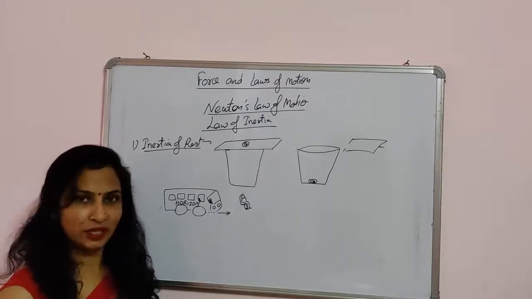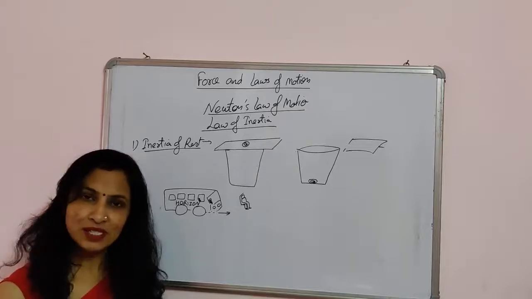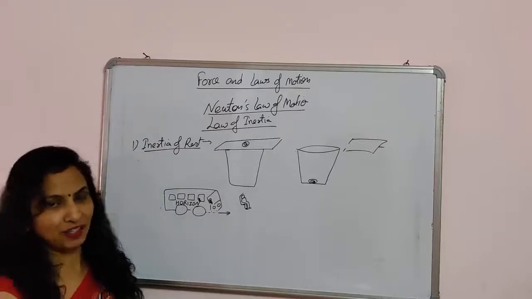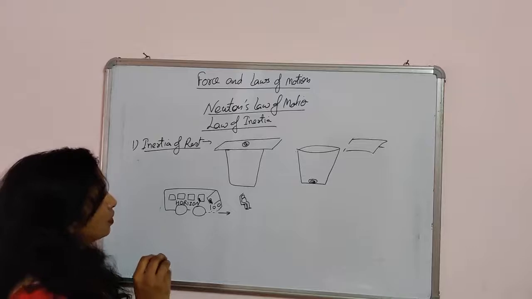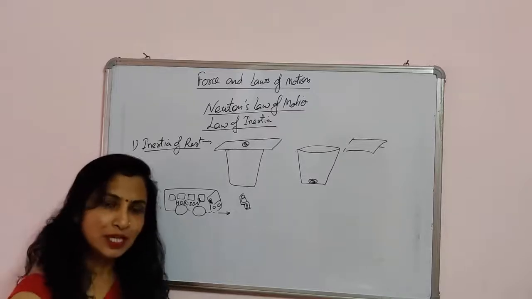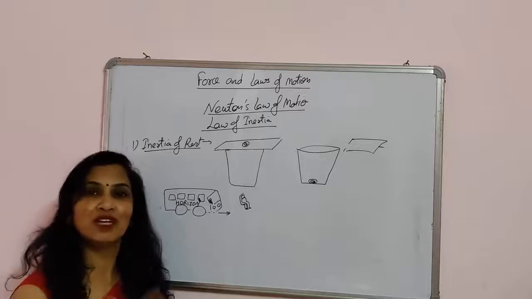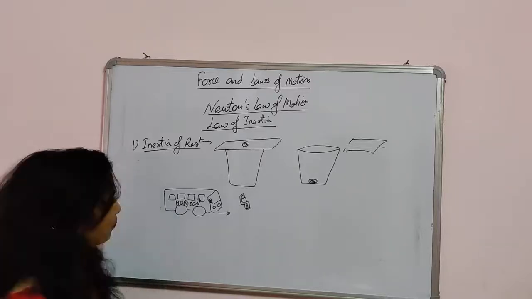Now your upper body has a tendency to remain at rest due to the inertia of rest. Then what will happen? You fall in a backward direction. So this is the explanation when we are in a bus and the bus suddenly starts, we move in a backward direction.